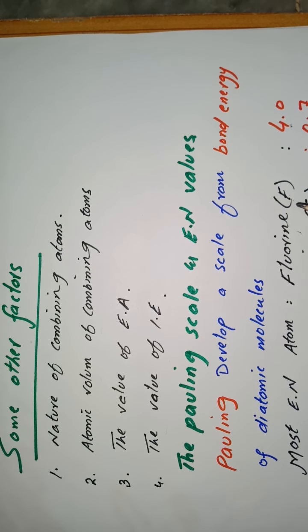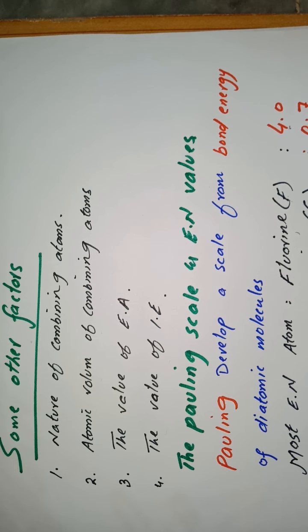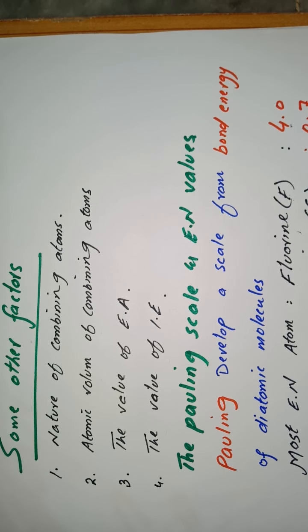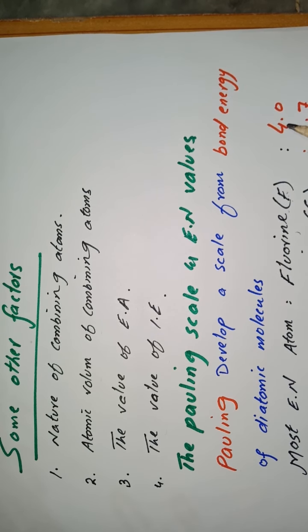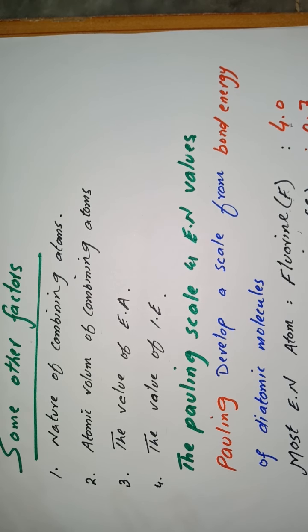Fluorine is the first member of group 7A elements, while cesium is the last member of group 1A. So the most electronegative element in the periodic table is fluorine, whose electronegativity is 4, and the least electronegative element is cesium, whose electronegativity is 0.7.